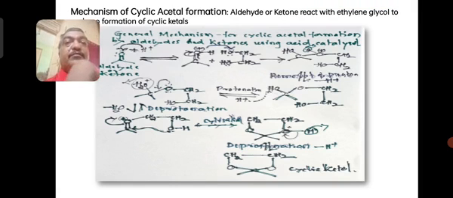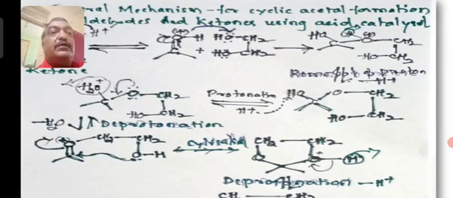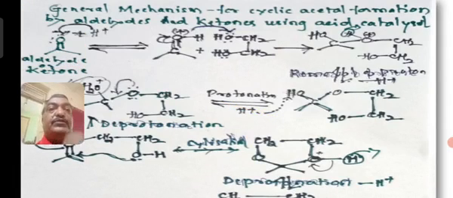A mechanism of formation of cyclic acetal with reference to aldehydes and ketones. In the earlier case we took a simple alcohol molecule and treated it with aldehydes and ketones. Here, for the formation of a cyclic acetal product, a dihydric alcohol, ethylene glycol, is used. So when ethylene glycol is treated with the carbonyl group, that is aldehydes and ketones, let us see.